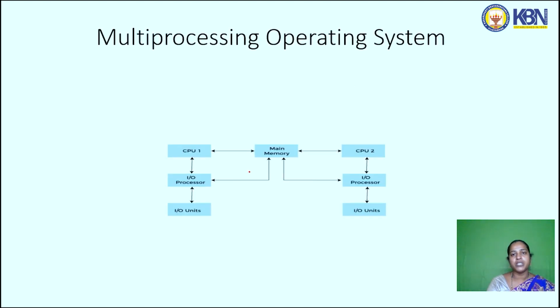So this is the diagram of the multiprocessor system. Here we can see we have more than one processor, CPU1 and CPU2. So work is done, and if one processor fails, the work can be done by the other processor.